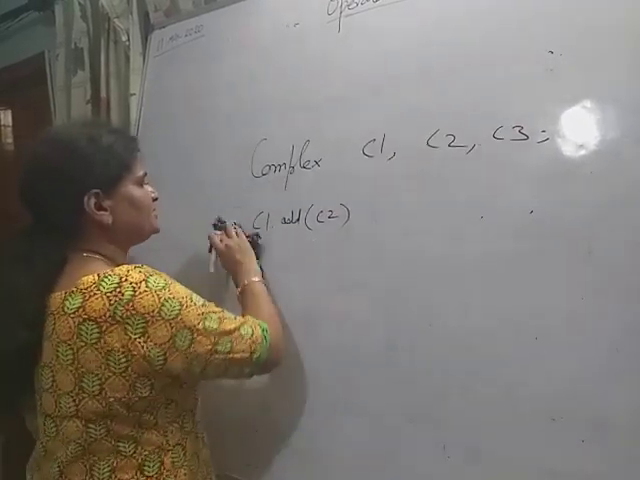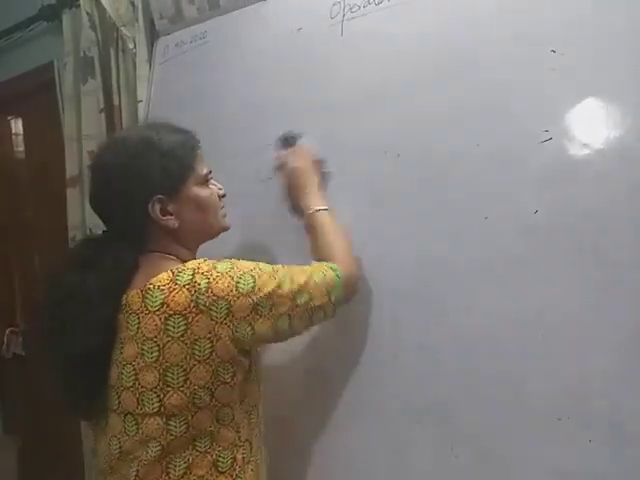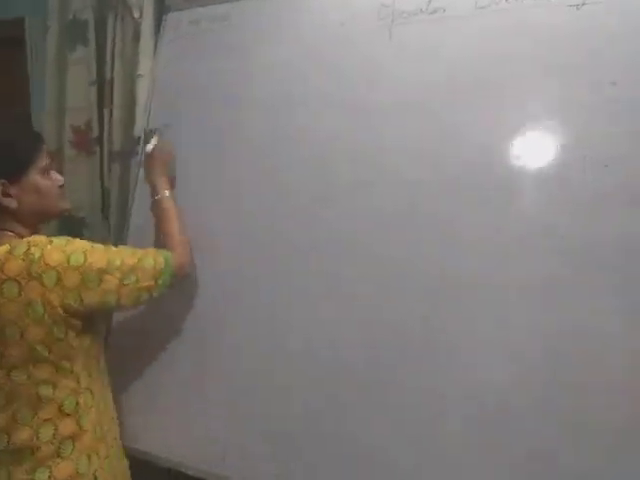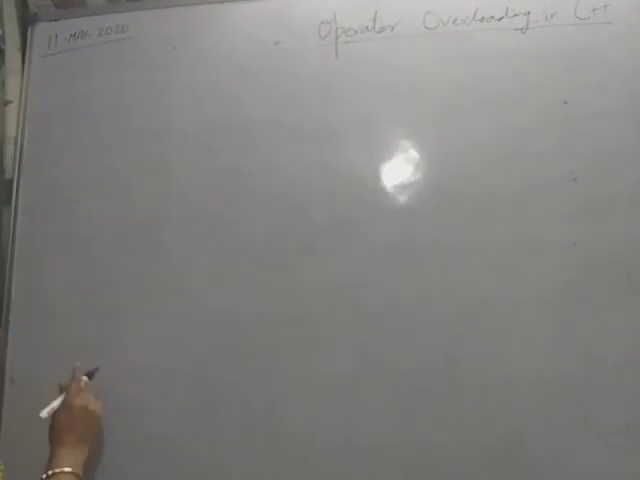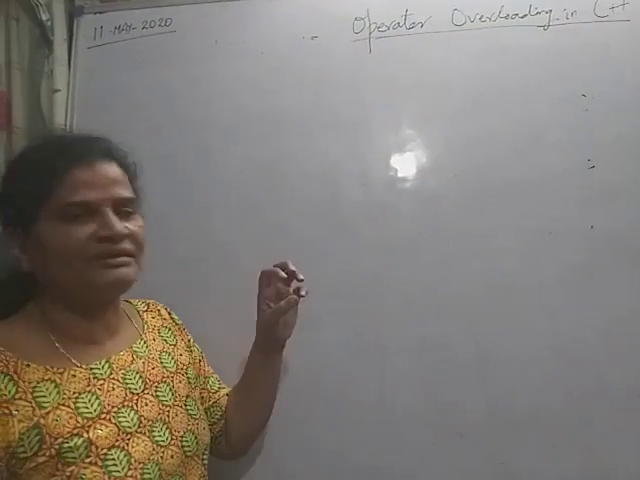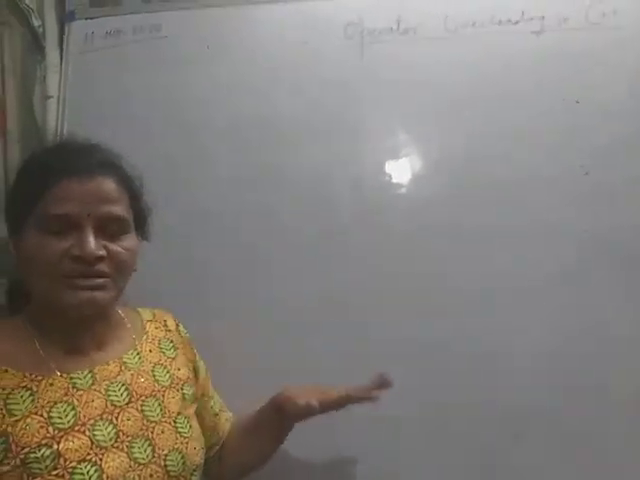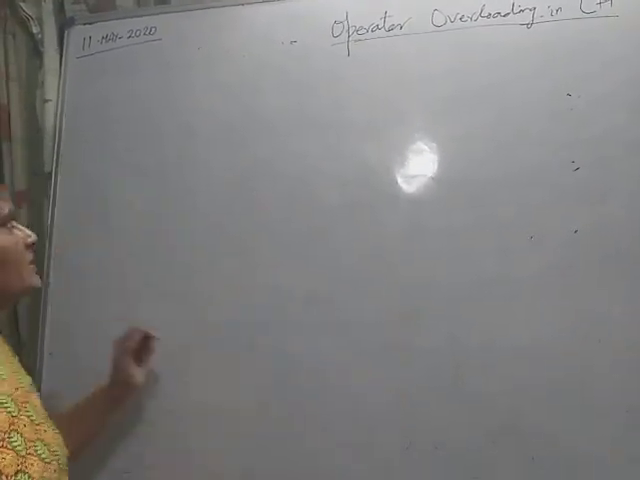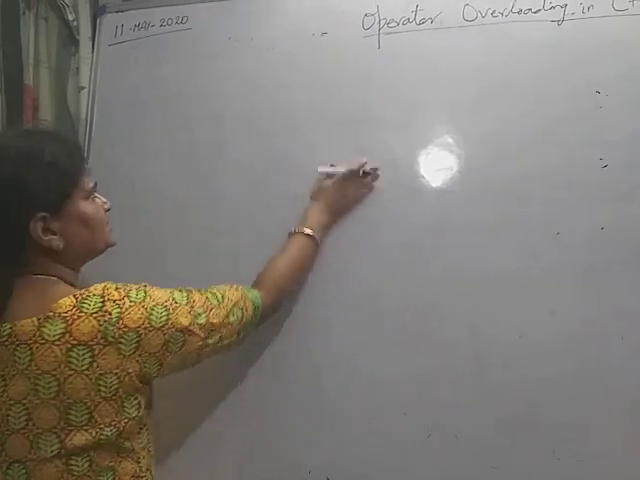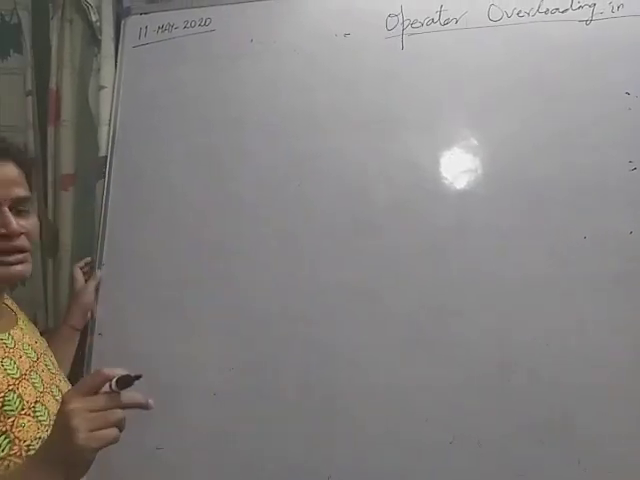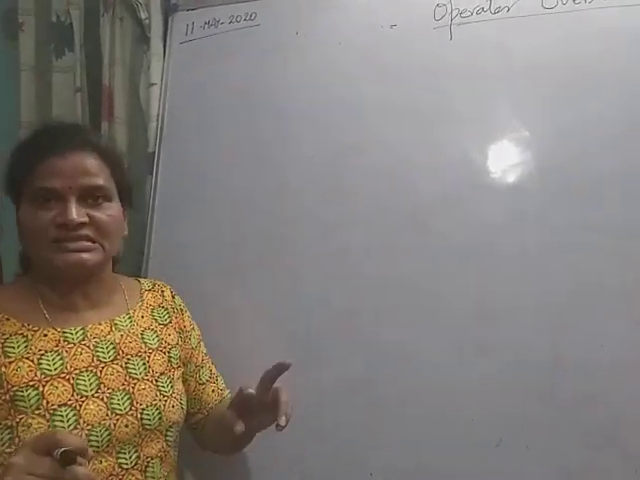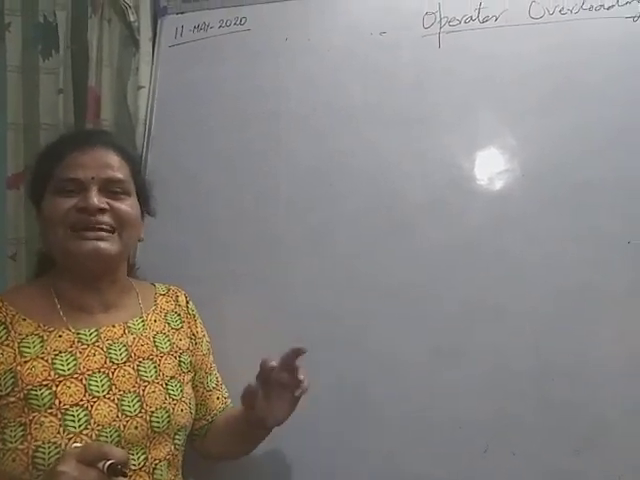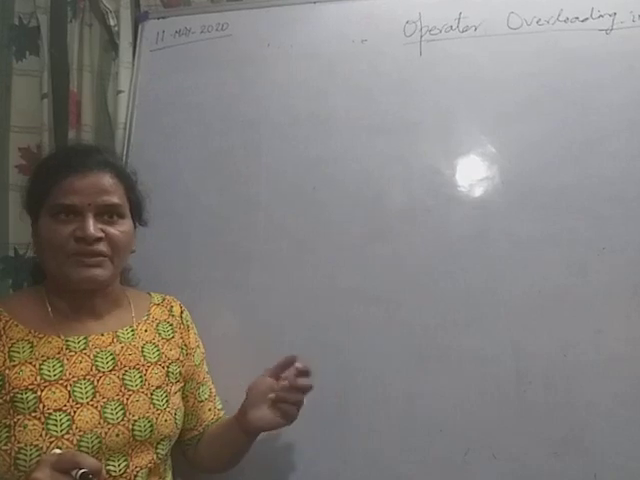Suppose I write a class, say the complex class. Before giving binary operator overloading, I will first explain how to overload the unary operator. In the case of a unary operator, operator overloading can be done in two ways. One is using an operator member function, another one is a friend function.